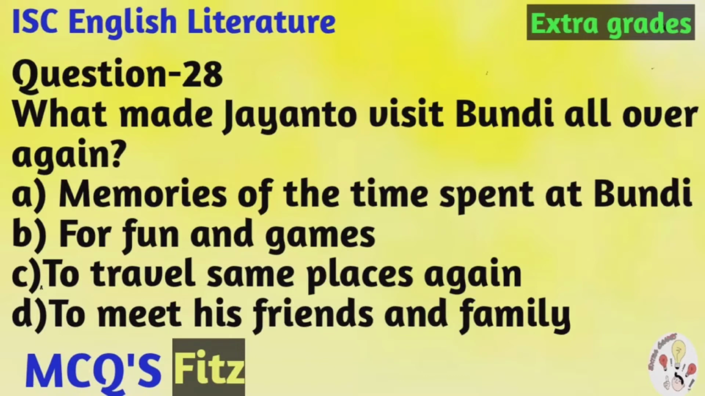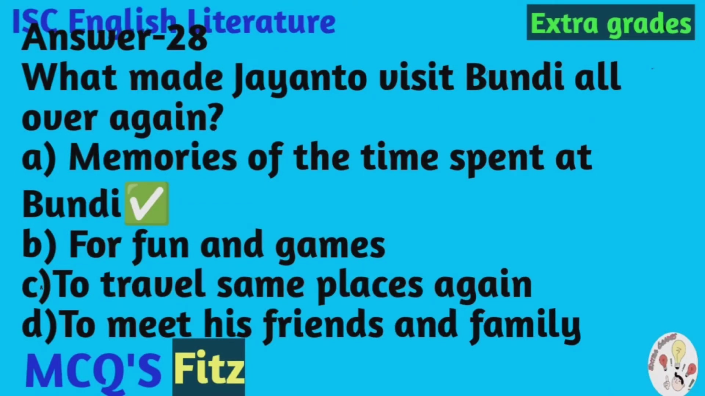Question number 28. What made Jayanto visit Bundi all over again? And the options are A. Memories of the time spent at Bundi, B. For fun and games, C. To travel some places again, D. To meet his friends and family. And the correct option is A. Memories of the time spent at Bundi.